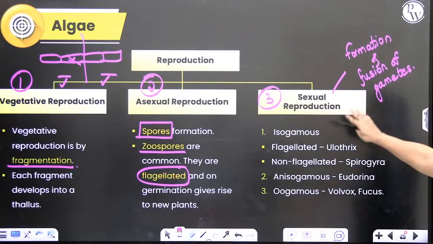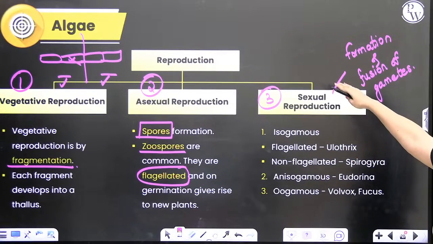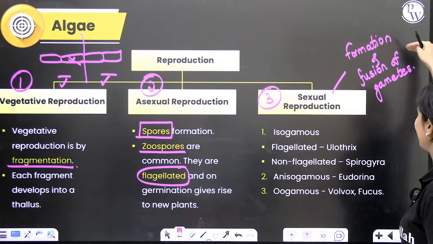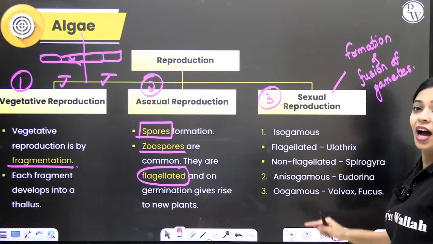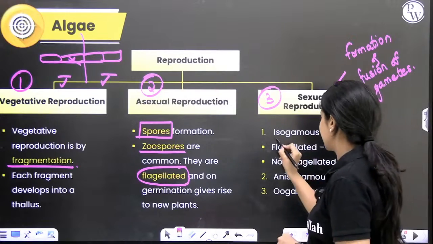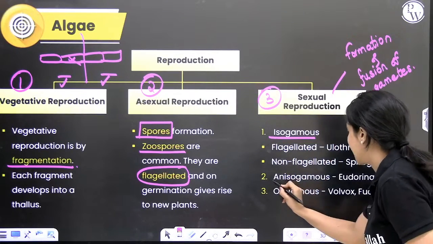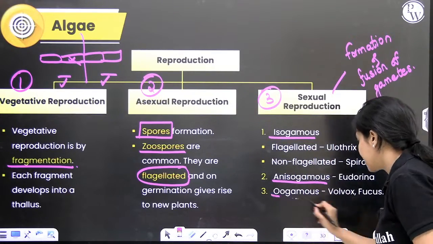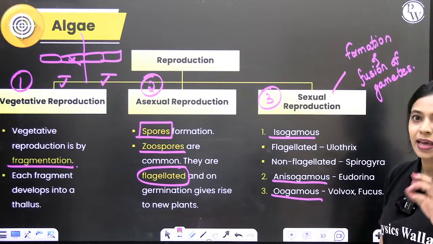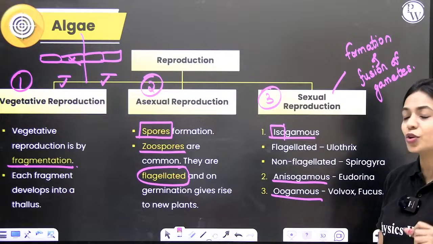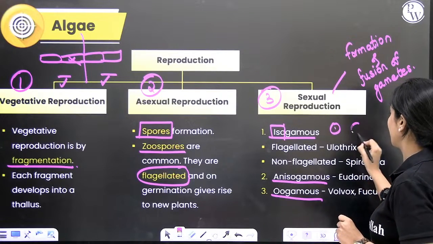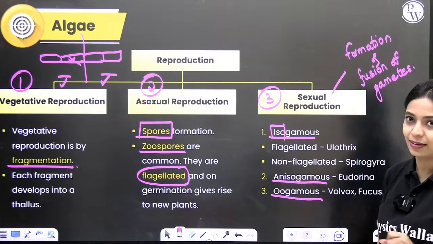Okay, so sexual reproduction, as you know, will have formation and fusion of gametes. Alright. This can occur in three ways. First is isogamous, second is anisogamous, and third is oogamous. In isogamous, iso means same or similar. In isogamous, both the gametes will be similar morphologically.